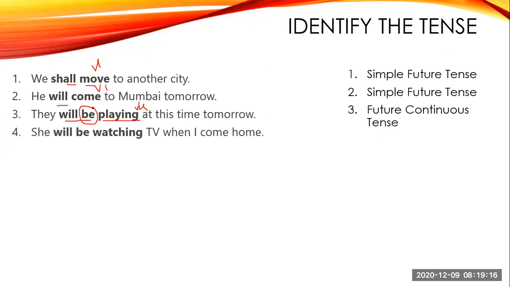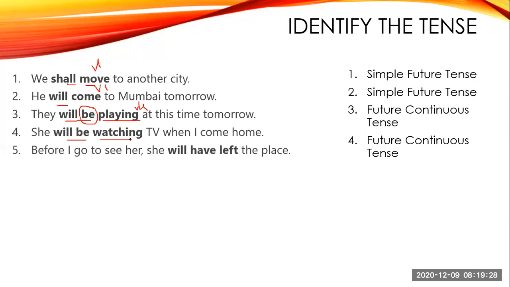Next, she will be watching TV when I come home. So here will be watching. Okay. So future continuous tense. Next, before I go to see her, she will have left the place. So will have plus V3.